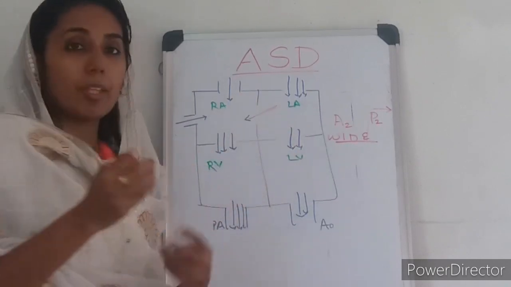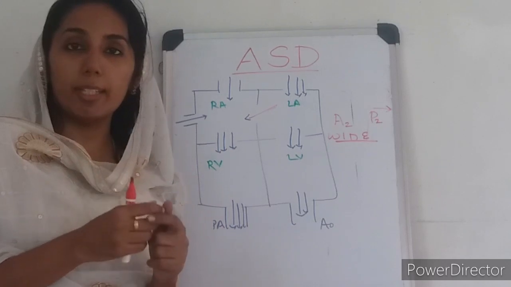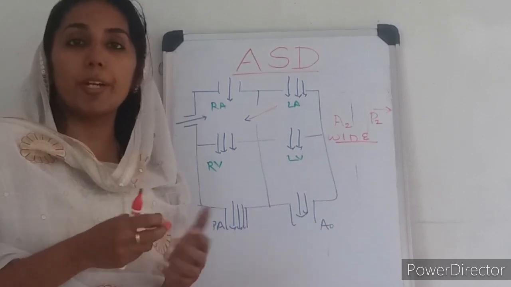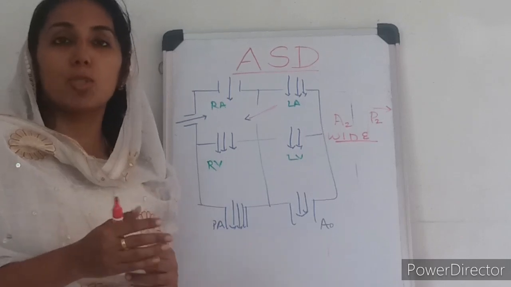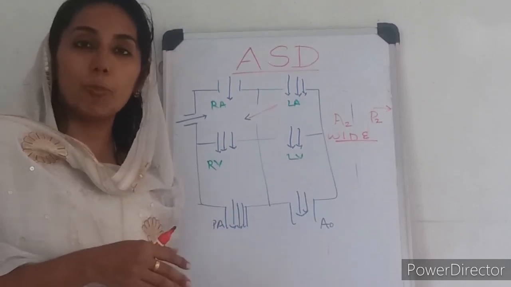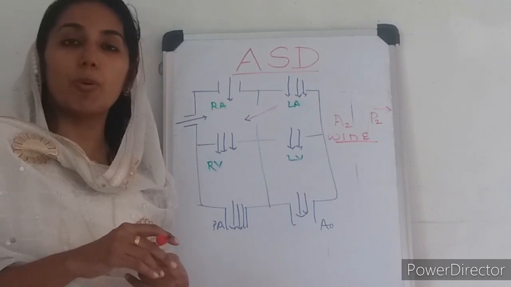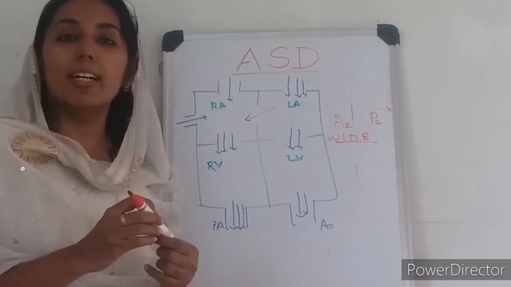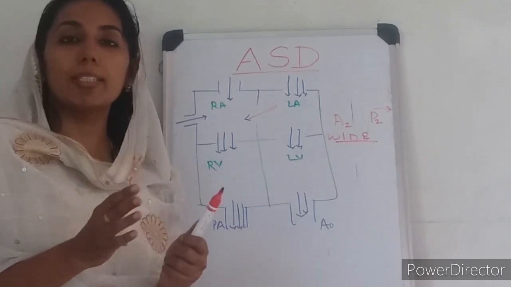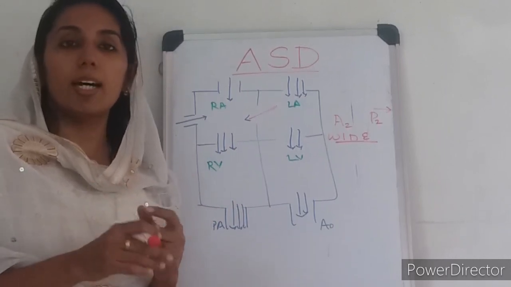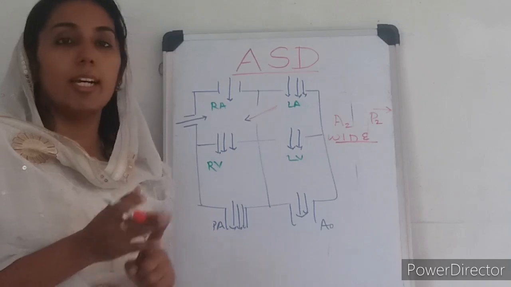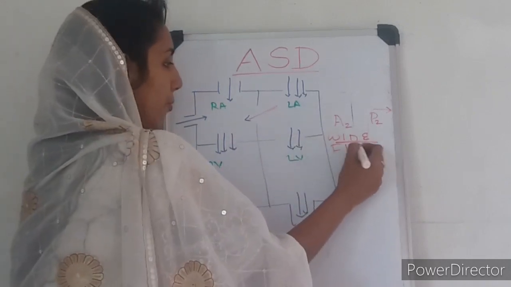There is already a connection between the RA and LA, so inspiration does not produce much pressure difference between them. So whether it is inspiration or expiration, there is no much difference in the split. The split remains the same in both, and that is why it is called a wide fixed split. So it is wide and fixed.